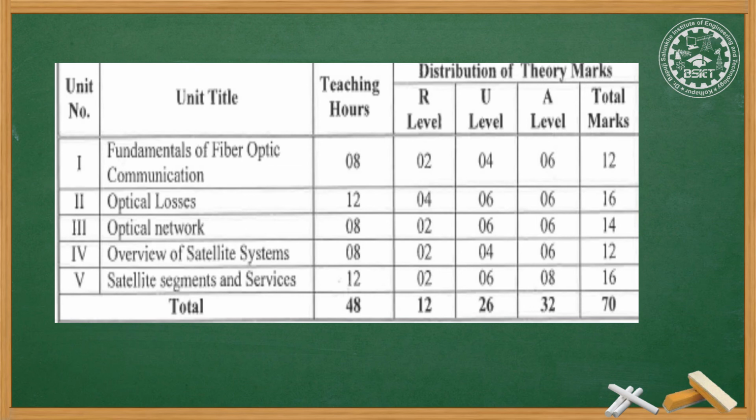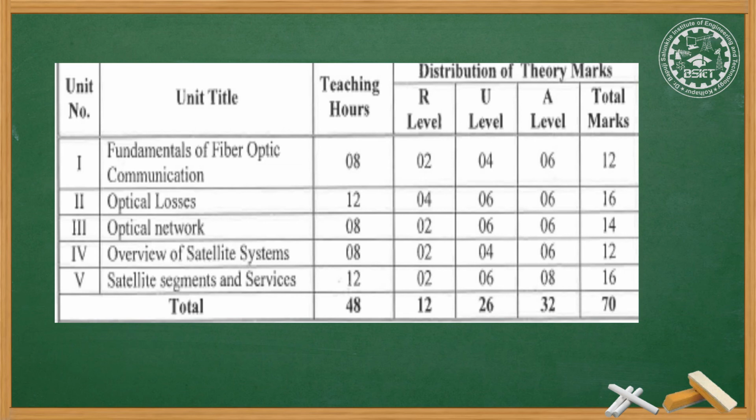Here in this slide you are seeing on your screens the different marking system given to this subject chapter wise. The first unit will be carrying 12 marks weightage and it will be finished in 8 hours. Then the second unit will be given 16 marks weightage and it will require 12 hours to be taught. Then the third unit is carrying 14 marks. It will be completed in 8 hours.